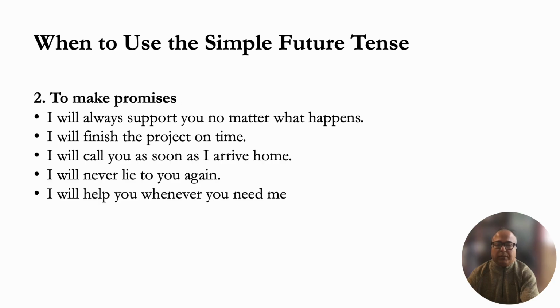I will finish the project on time. Let's say the project is due in 2 weeks, and you say, I will finish it. I'll finish the project on time. Or I will call you as soon as I arrive home. Right? I'll never lie to you again. I'll always tell you the truth. So these are all happening in the simple future tense. All of these promises that you're making, you are going to keep them in the future. I'll help you whenever you need me. Or I'll help you do the homework. So these are all simple future tense sentences.